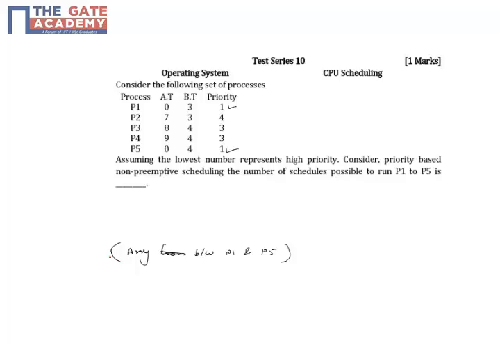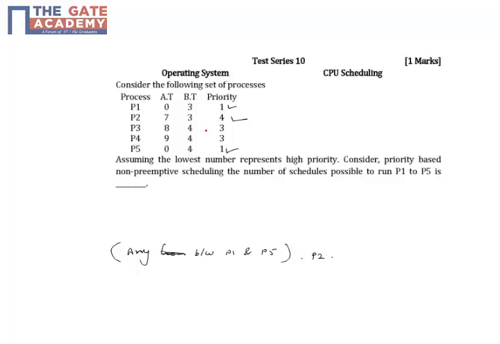After that, when P1 and P5 both are completed, the burst time of P1 is 3 and the burst time of P5 is 4, so up to 7 time instances my P1 and P5 will be completed. After that, I will be having only one process in my timeline, that is P2. So I'll have to execute P2 after that, and as this is non-preemptive scheduling, I'll have to execute P2 completely first. The burst time of P2 is 3, you can understand this is 3.